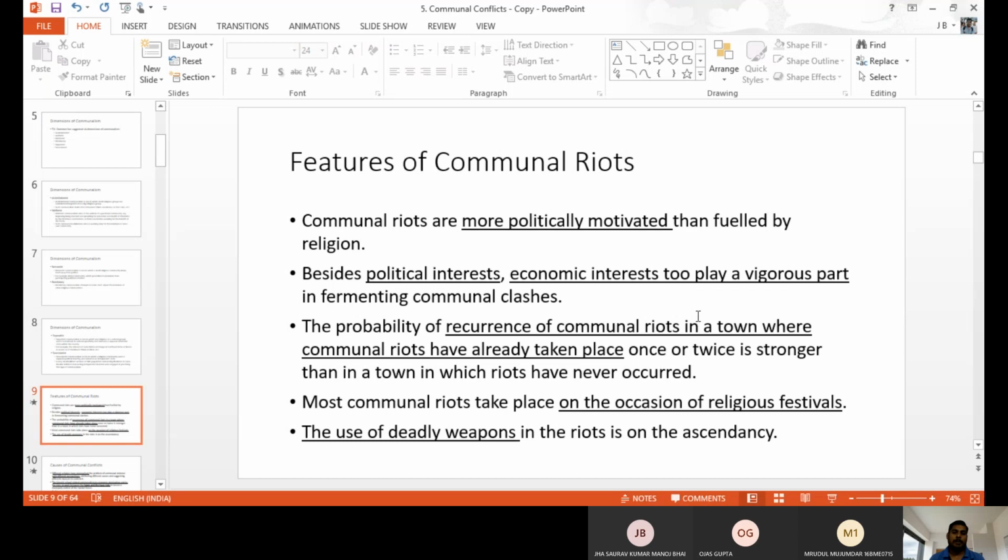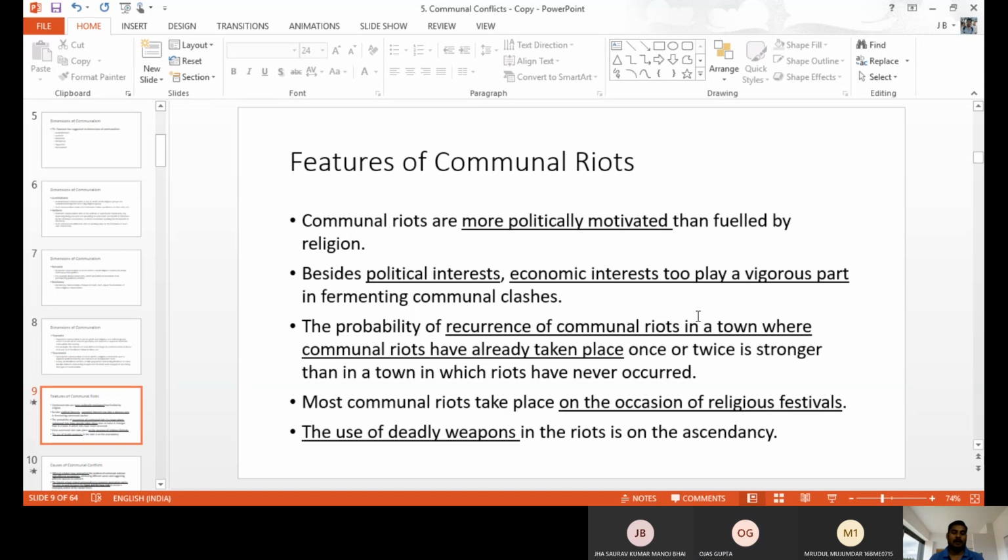Besides political interest, economic interest also plays a major role. When people are discriminated against, when the weaker people are exploited more, they cannot tolerate the exploitation, so they turn against the other community. So because of economic interest also, communal violence may happen in a society. Another feature is the reoccurrence of communal riots in towns where communal riots have already taken place. In that place only, communal riots may happen again.